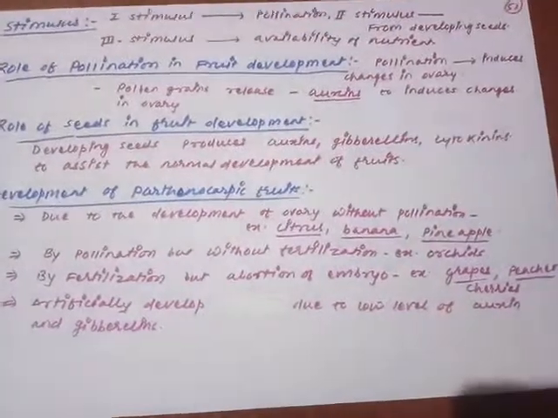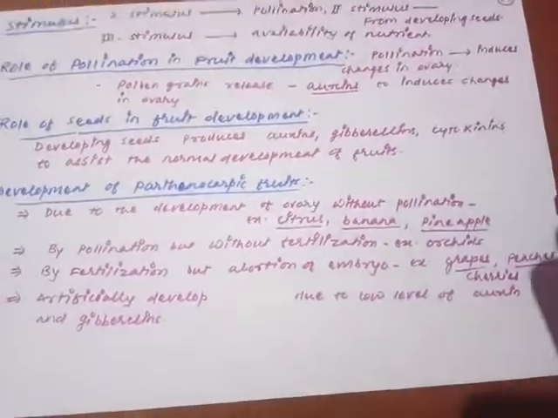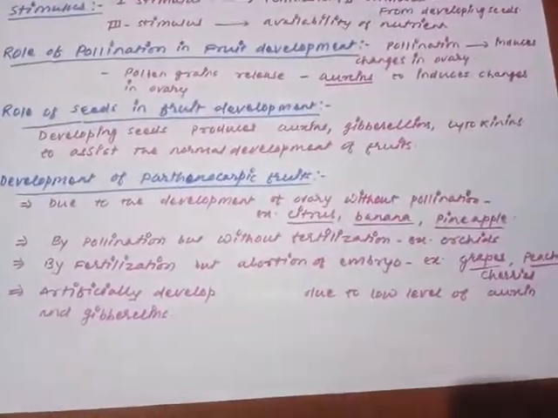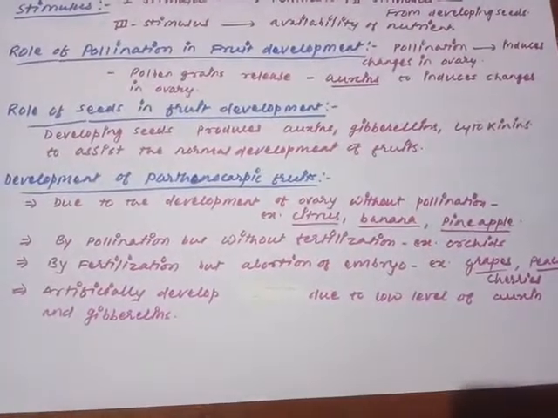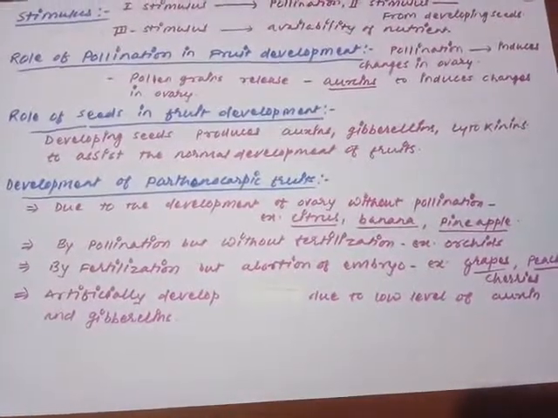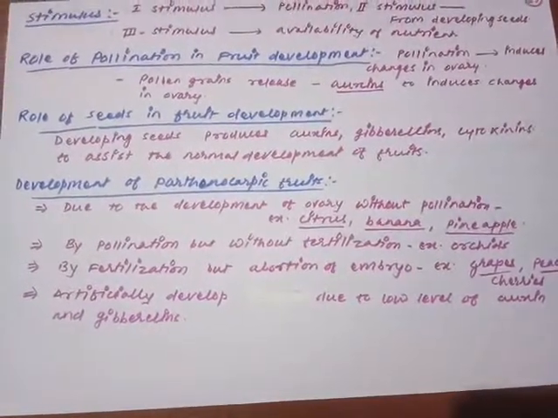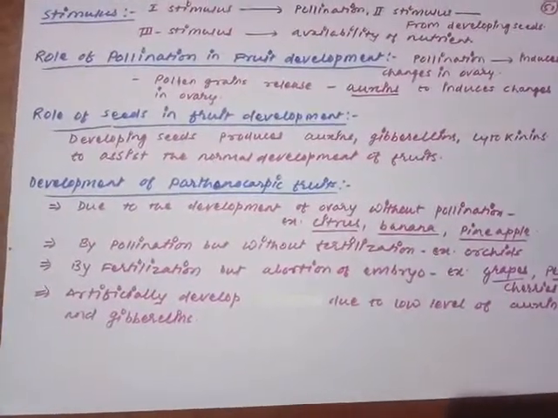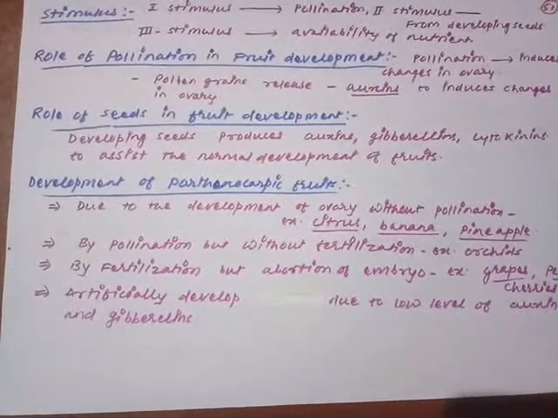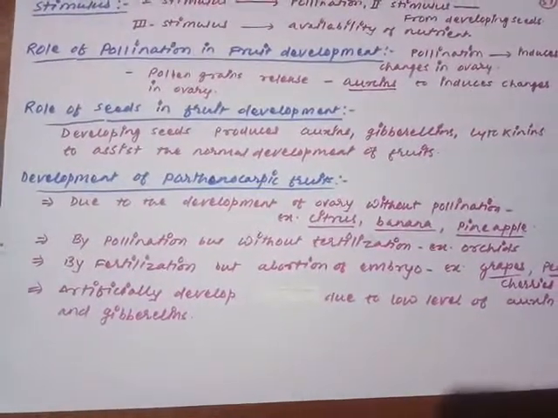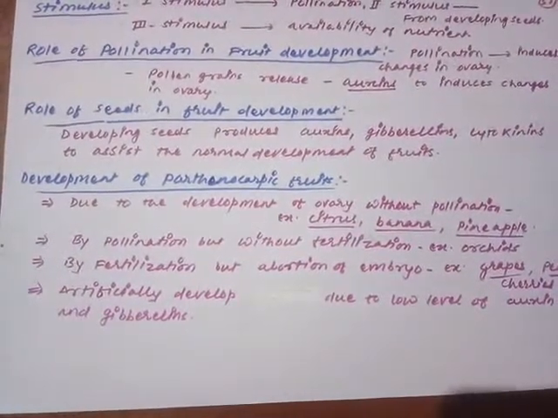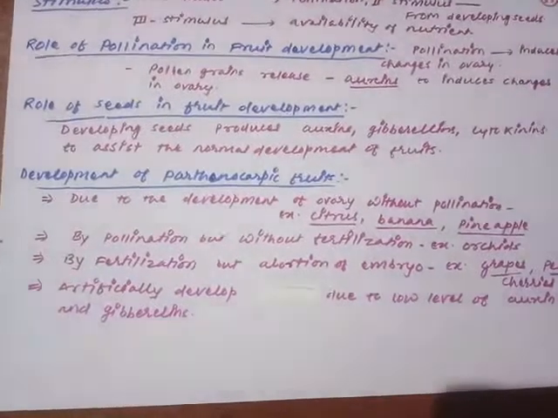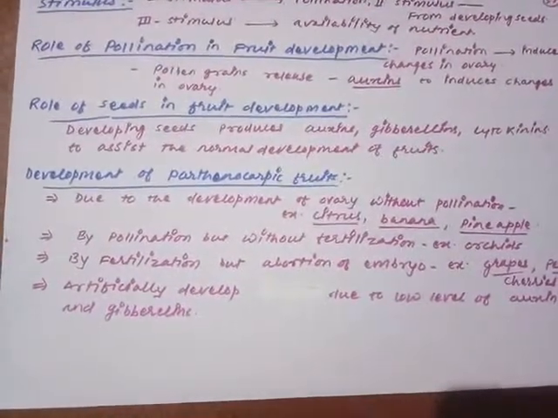These fruits are of much economic importance since they are seedless. They have very few or a very small amount of seed, and that is beneficial for the consumers. Some of the fruits are now artificially developed by farmers and horticulturists, so that the desired quality of the fruit can be maintained.